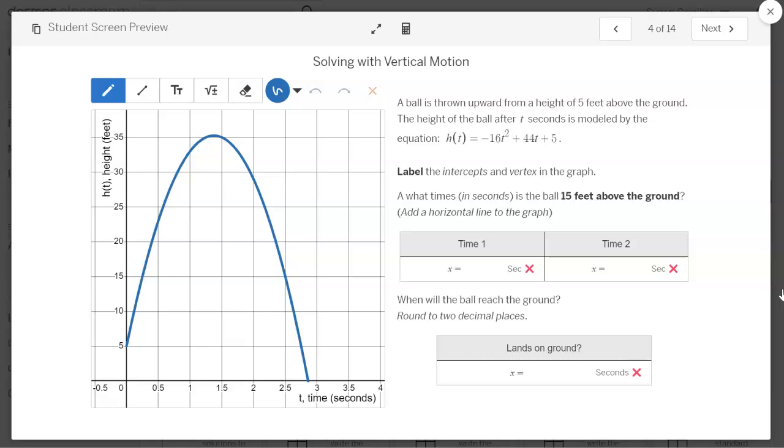And there's one point in time when it lands on the ground. What is that time in seconds? In this one, it does need to be rounded to 2 decimal places. These all have X's. If they get them right, those will change into, I think, smiley faces or check marks.